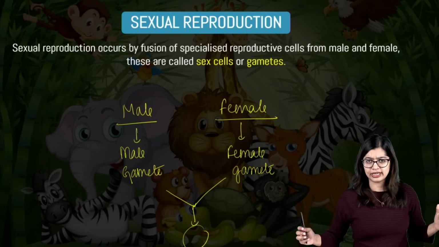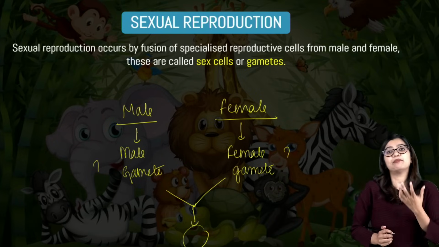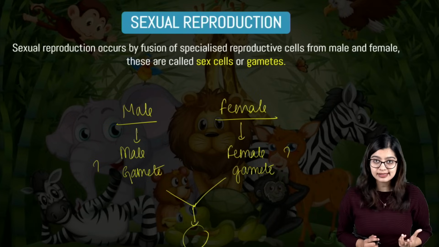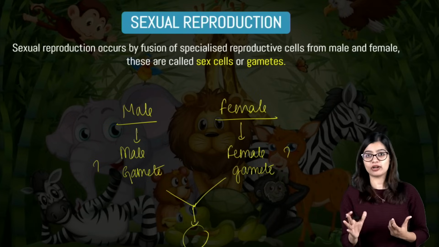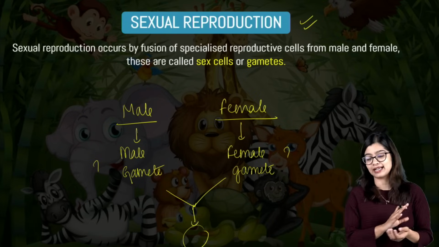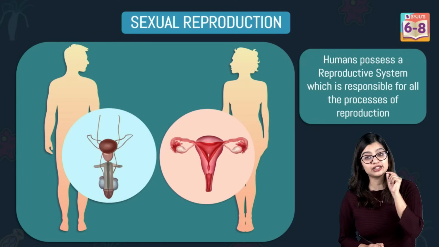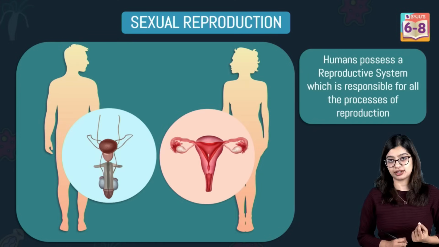So the next question is, where is the male and female gamete present or where are they produced? So let's understand this with the help of the human body because sexual reproduction is seen in human beings as well. So if you see in the human body, there are specialized structures called the reproductive system.